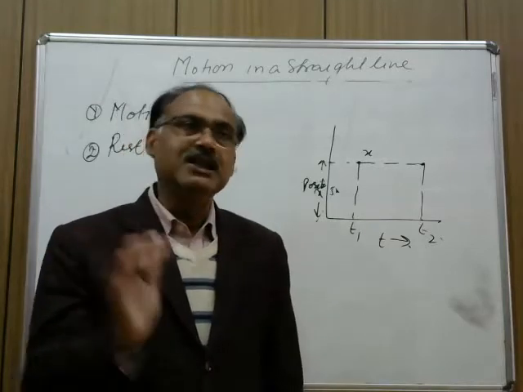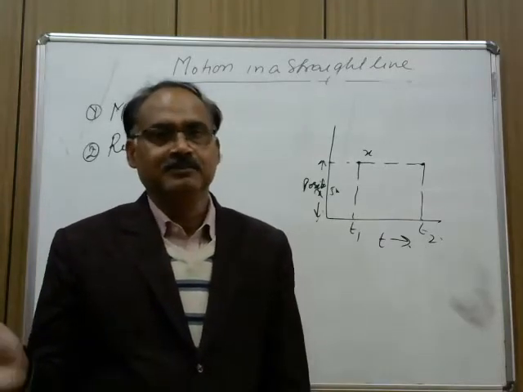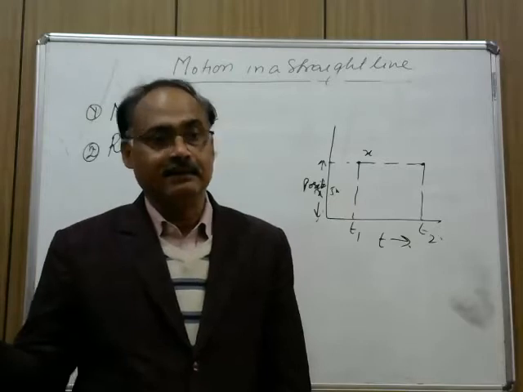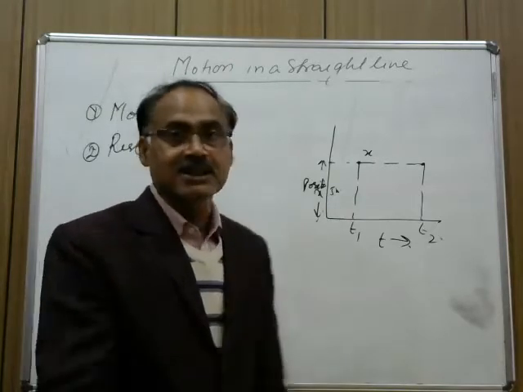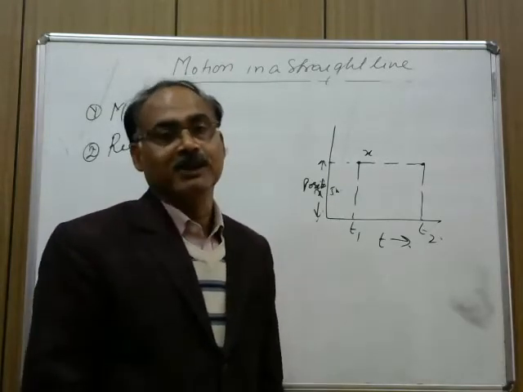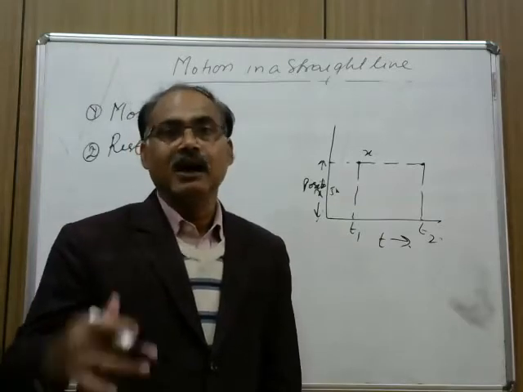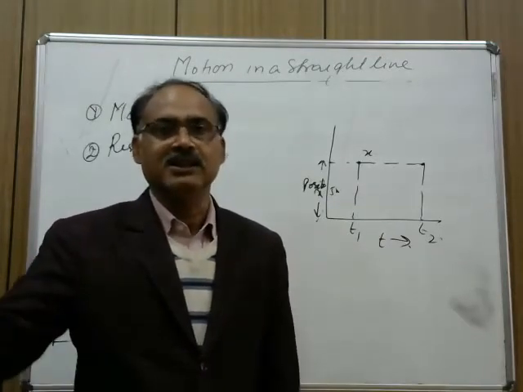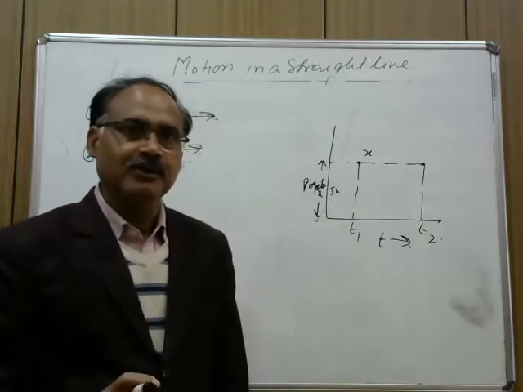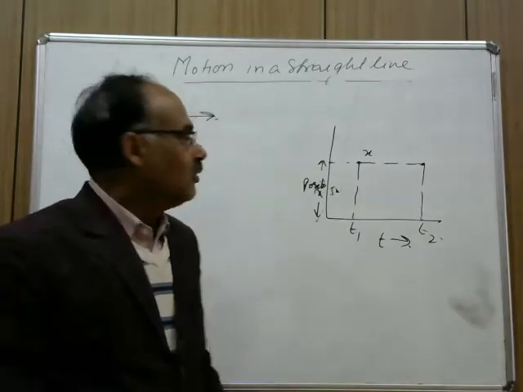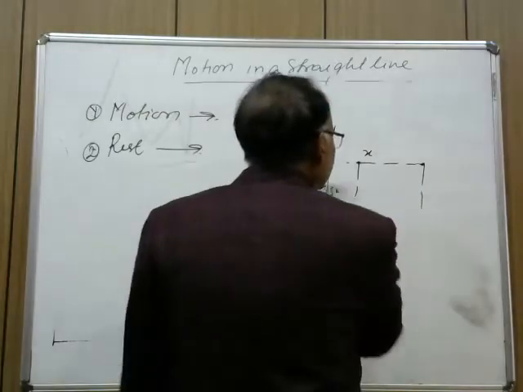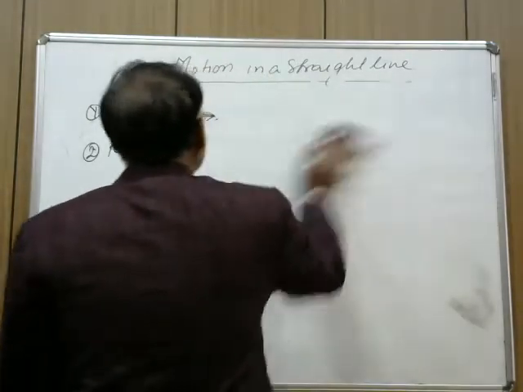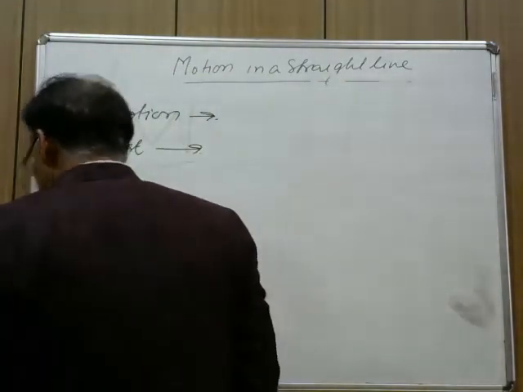And again, you can change the reference point and analyze that this can be in the state of motion with respect to some other reference point which we have taken outside this reference point. Okay. Now, third thing, that is types of motion.